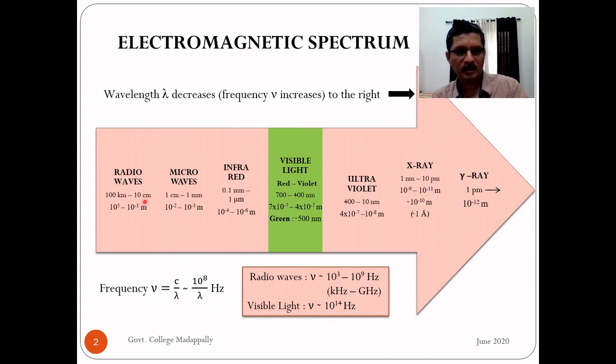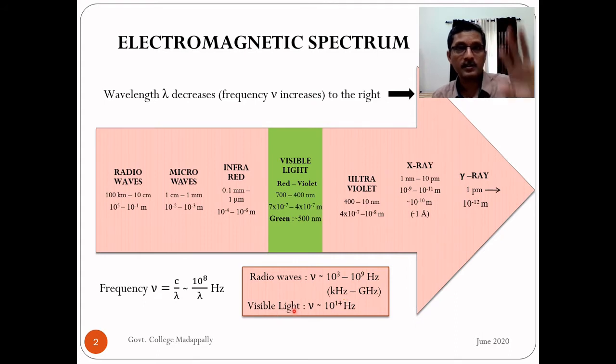And on the other extreme, 10 centimeter means 10 raised to minus 1 meter. So 10 raised to 8 by 10 raised to minus 1 will be 10 raised to 9 hertz, which we call gigahertz. So the typical frequency range of radio waves is from kilohertz to gigahertz. In between there can be 10 raised to 6 hertz also, megahertz. So kilohertz, megahertz, gigahertz, etc. are frequency ranges of radio waves.